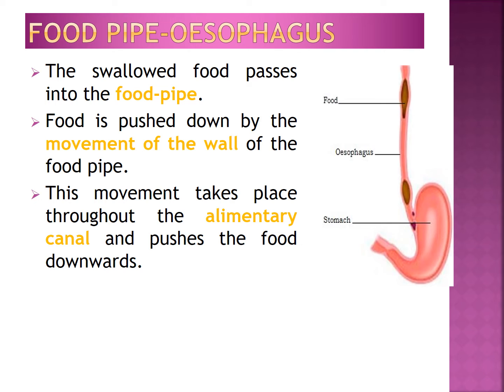The next part of our digestive system is the food pipe or esophagus. From the mouth, where does food go? The swallowed food passes into the food pipe. The food pipe runs along the neck and the chest. Food is pushed down by the movement of the wall of the food pipe. This movement takes place through the alimentary canal and pushes the food downwards.